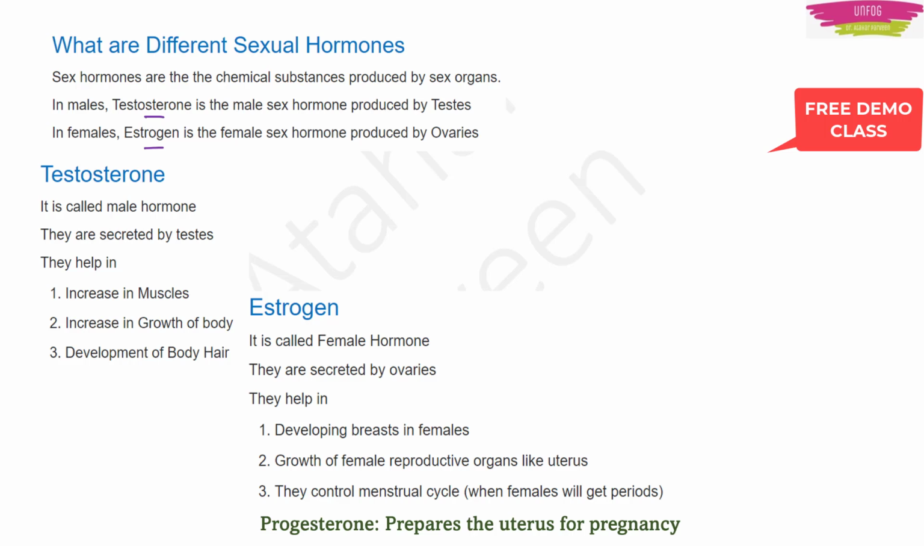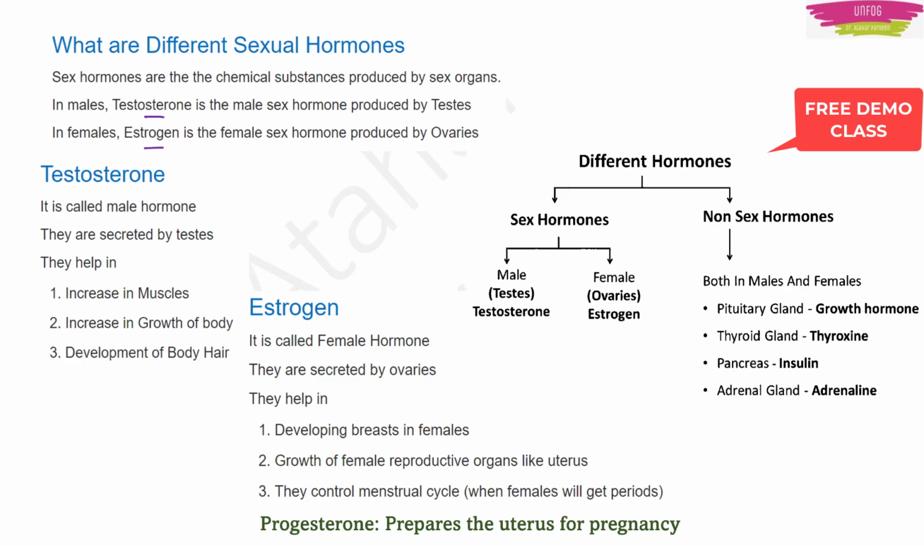Okay. Now talking about all hormones in our body, as I already told you, we have 2 sex hormones. Of course 3, if you want, we can add the progesterone also for females. And the other hormones are growth hormone, thyroxine, insulin, and adrenaline. Growth hormone is secreted by the pituitary gland. Thyroxine is secreted by the thyroid gland. Insulin is secreted by the pancreas. Adrenaline is secreted by the adrenal gland.